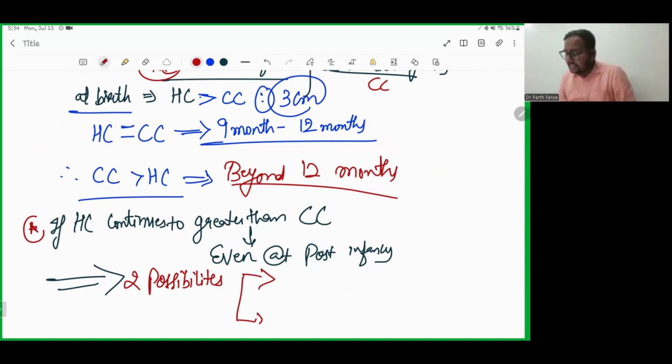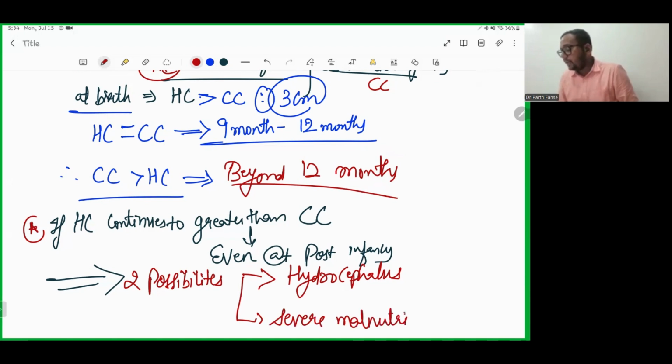The first one is hydrocephalus. A child can be suffering from hydrocephalus, or second is severe malnutrition. If a child is not getting proper nutrition, this can be an indication that the child is suffering from malnutrition.